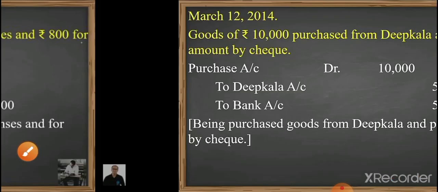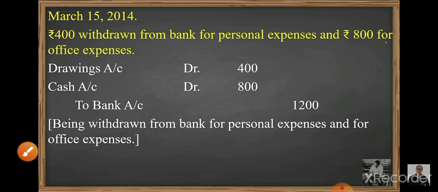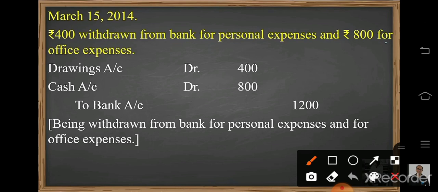Move to the next transaction, that is March 15, rupees 400 withdrawn from bank for personal expenses and rupees 800 for office expenses. Now this 400 we have withdrawn from the bank for personal expenses, and whenever we withdraw money for personal expenses, it will be considered as drawings. So here 400 will be entered in the drawings account. Drawings account debited 400.